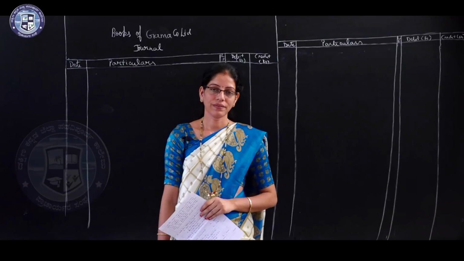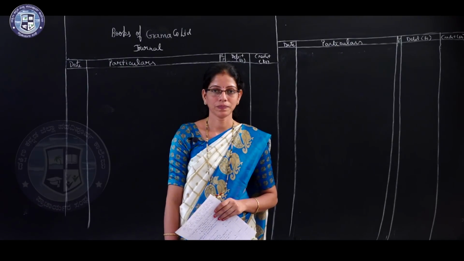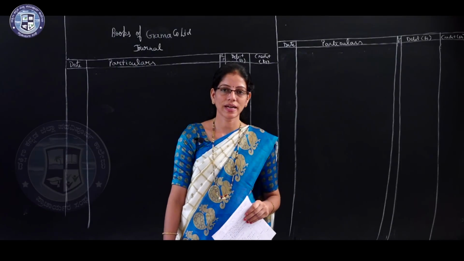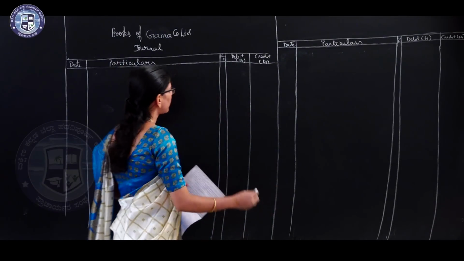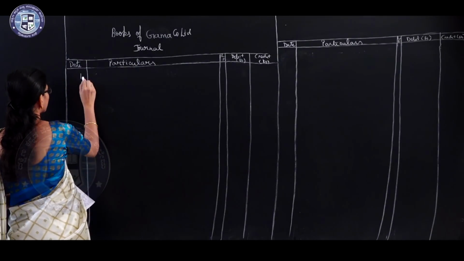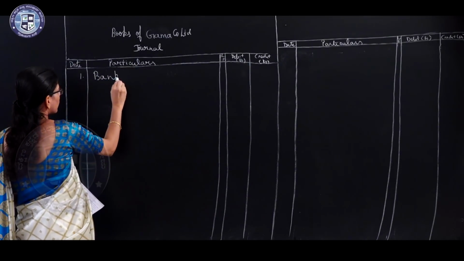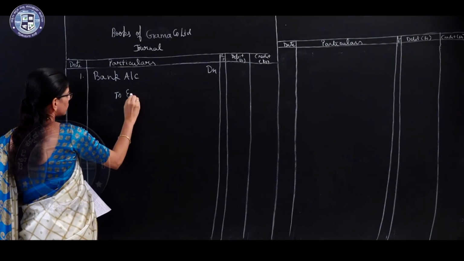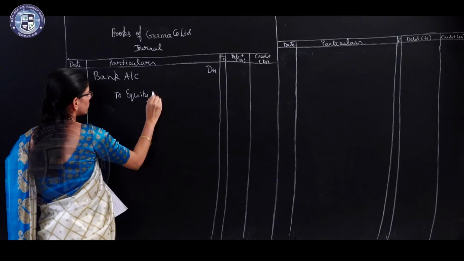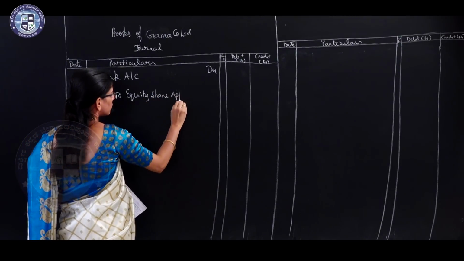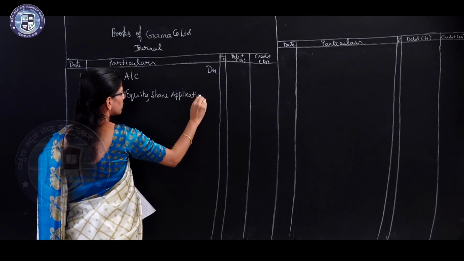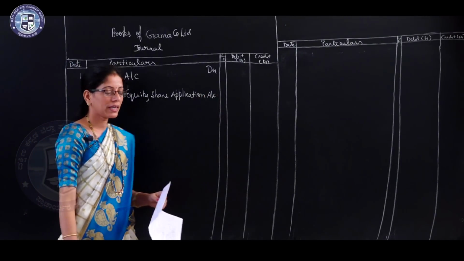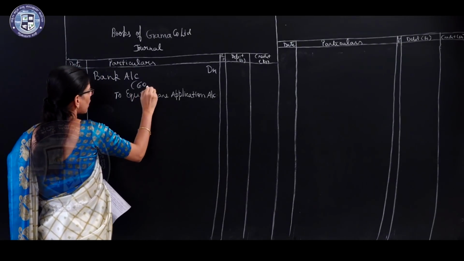first entry for receiving application money. So, the first entry is bank account debtor to equity share application account, right, number 1. Okay. The company received application money on 60,000 shares.